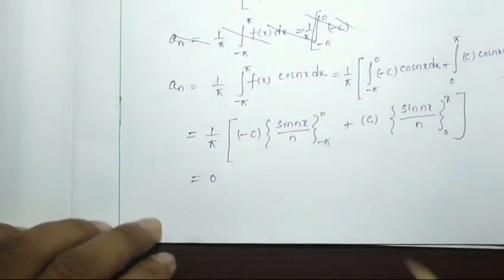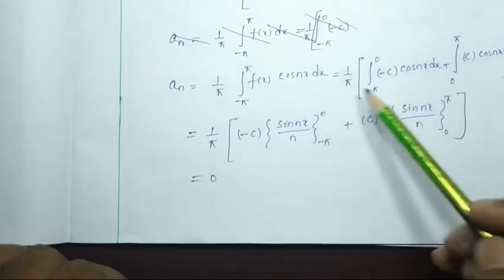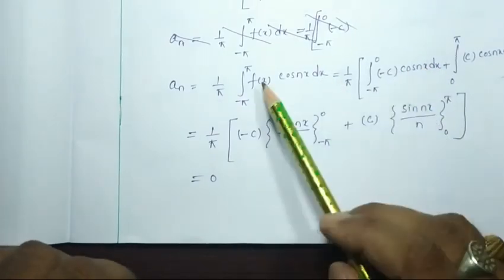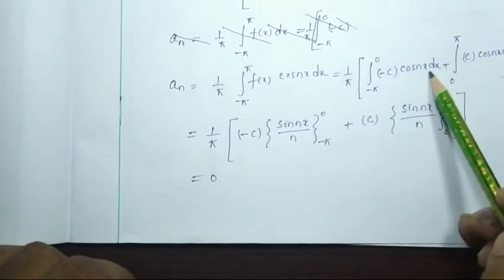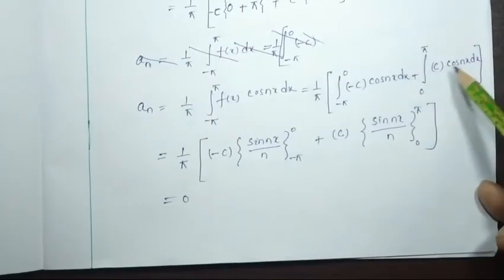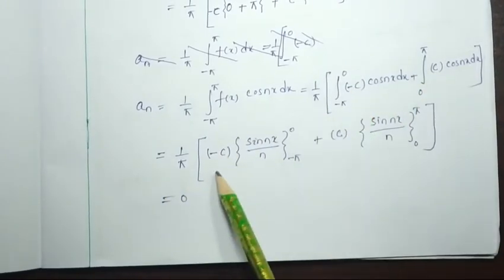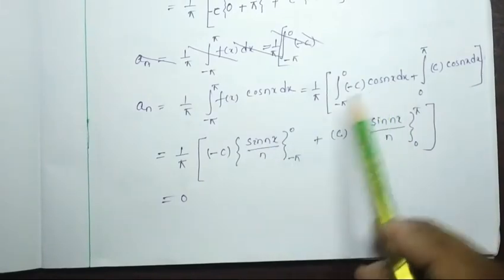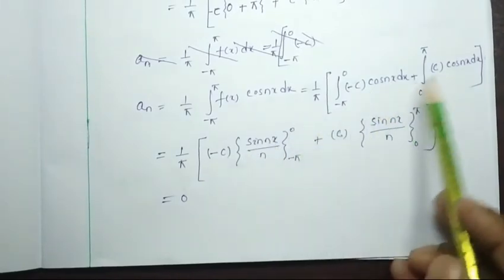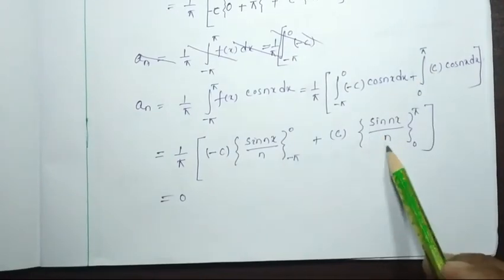Likewise, if we consider an, that is 1 by pi integral from minus pi to pi of f(x) cos nx, that is 1 by pi, integral from minus pi to 0 of minus c cos nx dx plus integral from 0 to pi of c cos nx dx. So it will be minus c taken out, and the integration of cos nx will be sin nx by n from minus pi to 0, then c is a constant that can be taken outside, sin nx by n from 0 to pi.